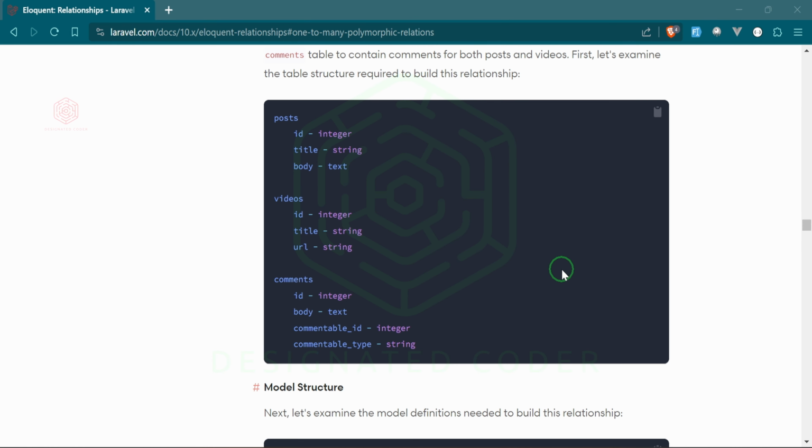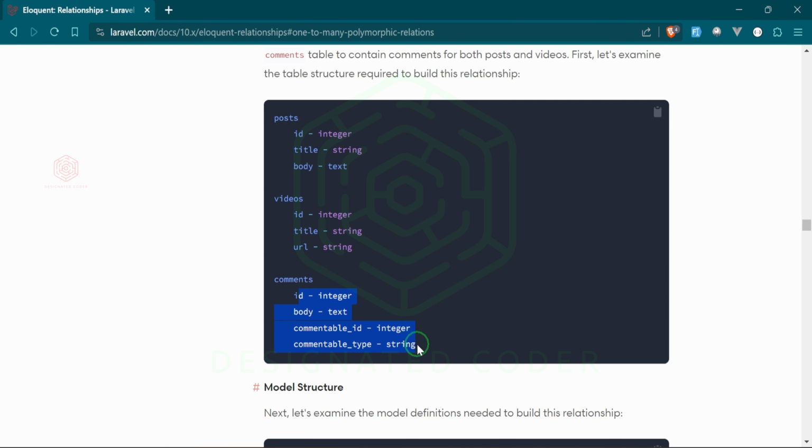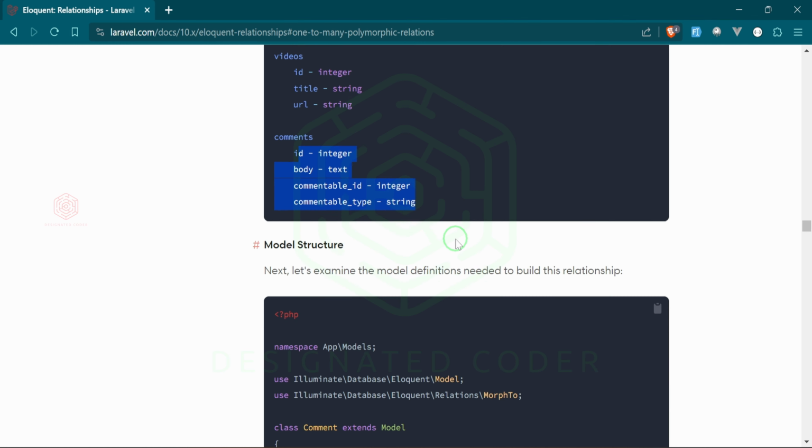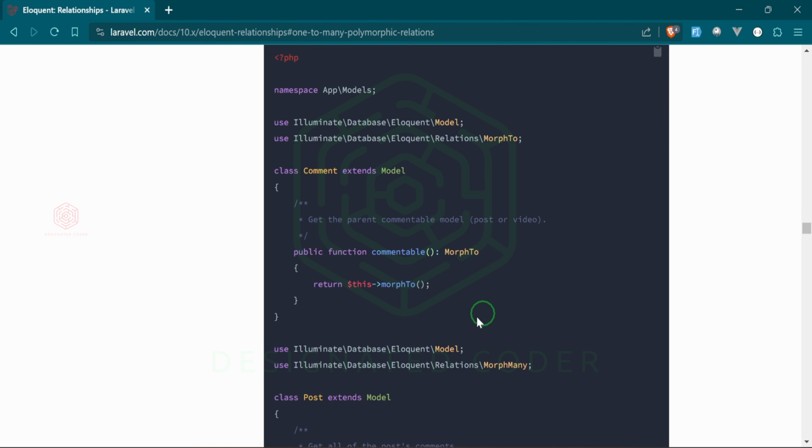I want to do a likable ID because the likes are going to be what is distributed to the other model. So for this example, the comment is attached to the videos and the comment is also attached to the posts. For this to work, you need a commentable ID, which will give you whatever the ID will be, and a commentable type, which will give you whatever the model it's associated with. So if you take a look, this is going to show us how to do the morph2. We'll have to use something like this. So for us, it'll be likable, and this will be that morph2 relationship.